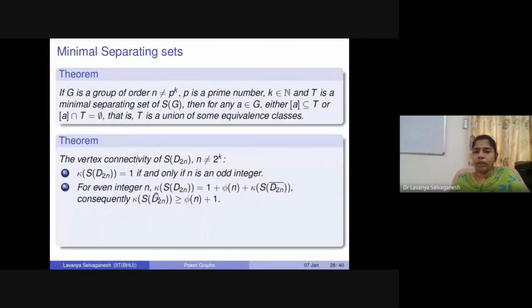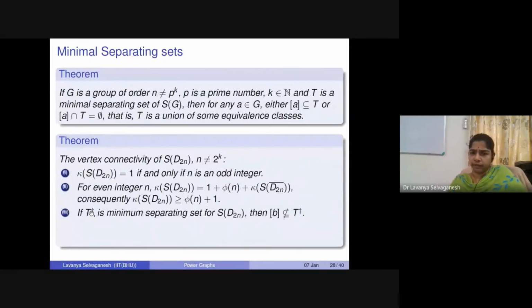Consequently, when n is any even integer, the connectivity of this superpower graph is at least phi of n plus 1. Suppose T dagger is our minimum vertex separating set, picked among the minimal sets. Then the equivalence class B cannot be part of this separating set.